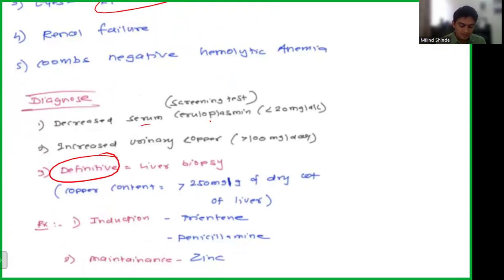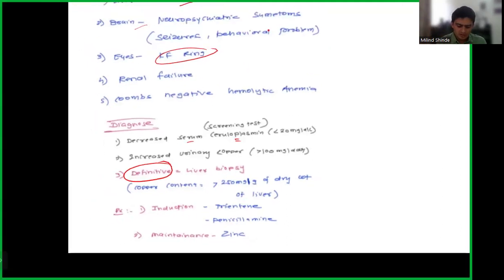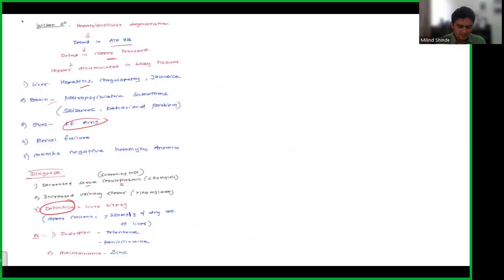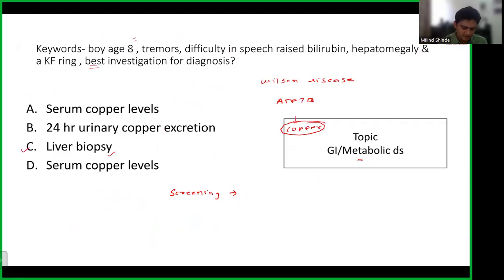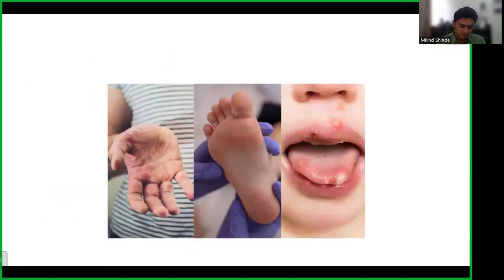About ceruloplasmin, this option was not there, but remember, one of the screening tests used is ceruloplasmin, which is a carrier of copper. If you have a lot of copper in your body, your carrier will be depleted, so the ceruloplasmin levels go down. This might be an option in your next exam as well, so just know this for your exam. Again, very easy. The answer was liver biopsy, the best test for this disease. I'm focusing on the key topics and options that are asked in your exam.